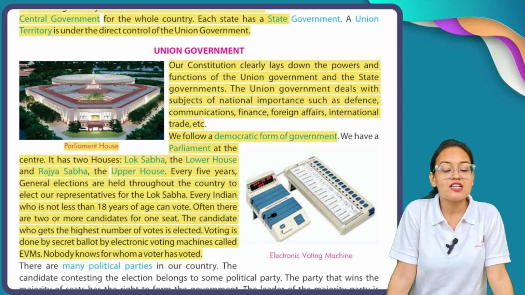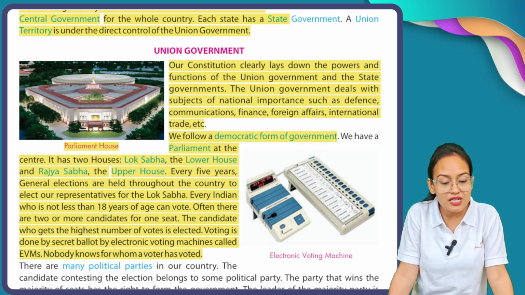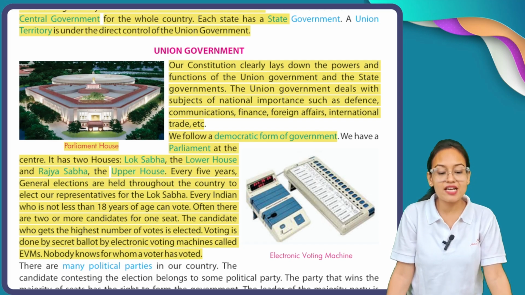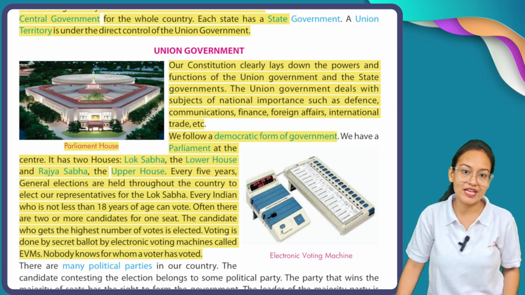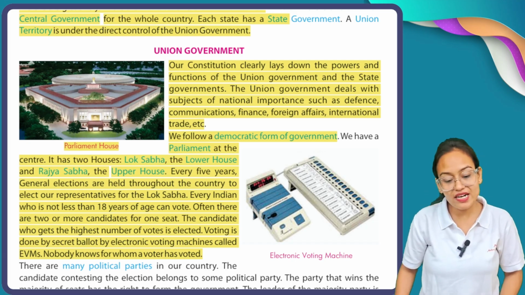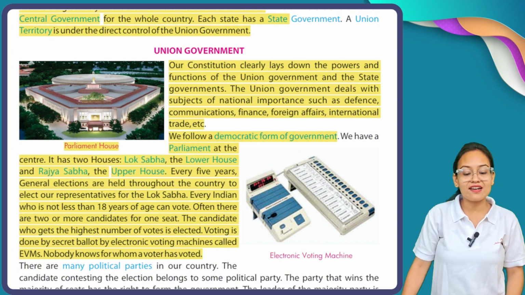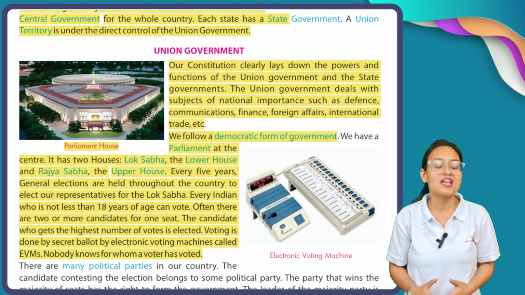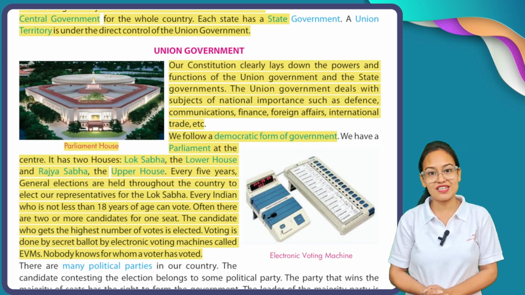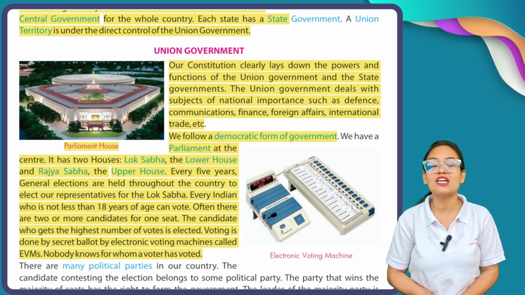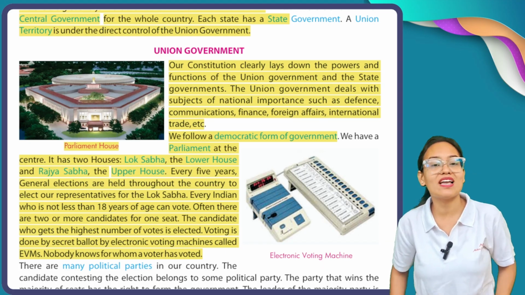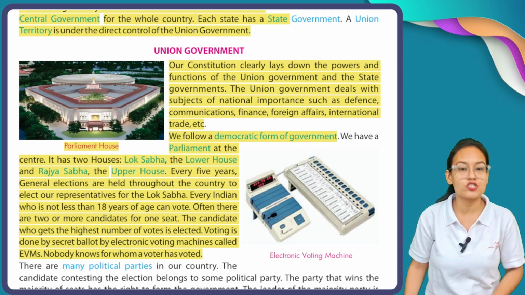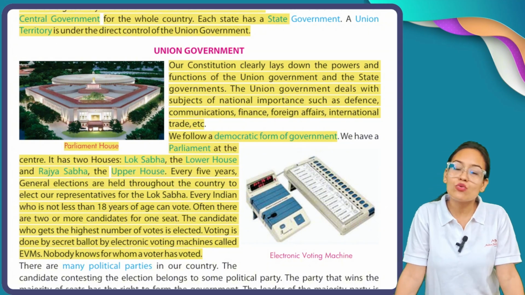Every 5 years, general elections are held throughout the country to elect our representatives for the Lok Sabha. Every Indian who is not less than 18 years of age can vote. Often there are two or more candidates for one seat. At an interval of every 5 years, Lok Sabha elections are organized. As you can see, my dear students, in the year 2024, Lok Sabha elections were conducted, and through that election, BJP again formed the union government.